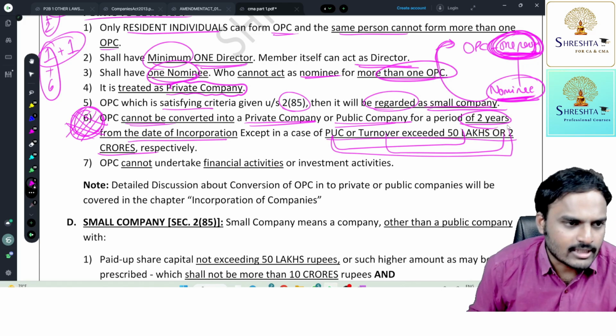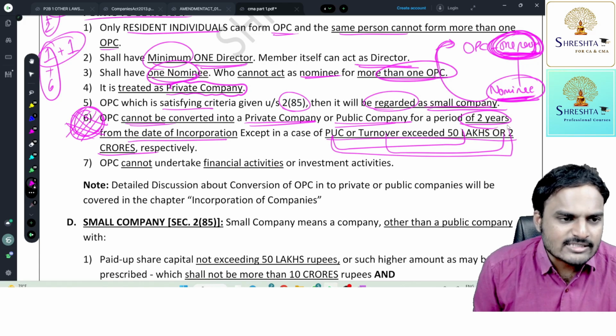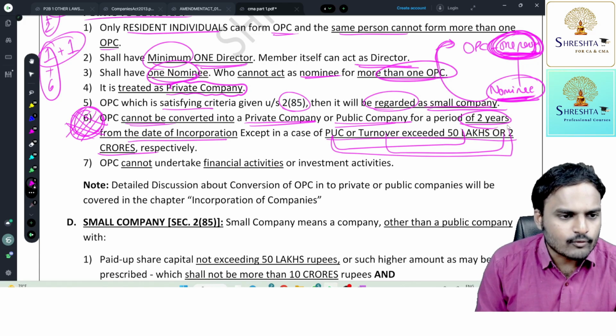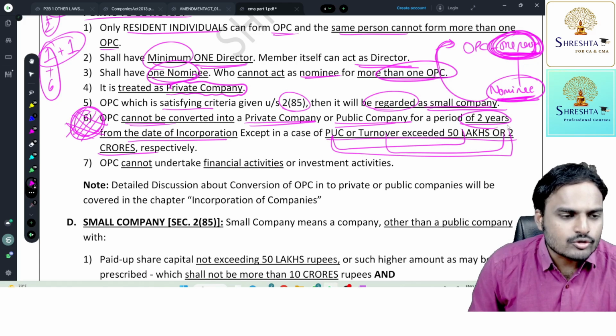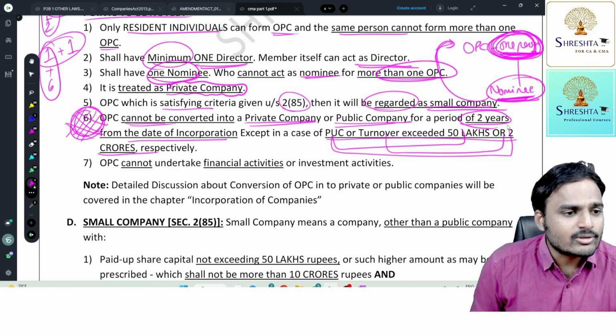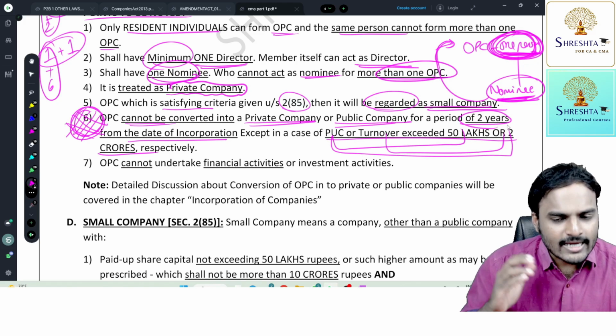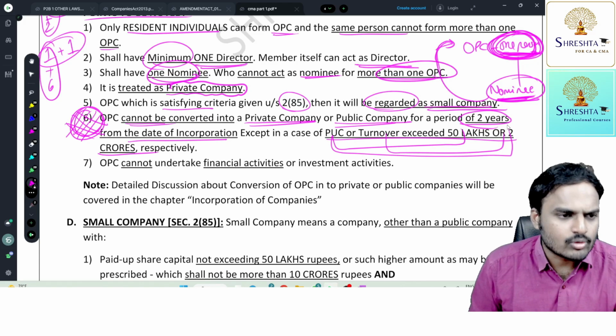Right now, not there. OPC cannot undertake financial activities. OPC cannot carry investment activities. The sole objective of OPC is to promote entrepreneurs. Only business organizations should be permitted under OPC. So for carrying financial activities, investment activities, giving loans, borrowing loans or investing in securities, you are not permitted to incorporate an OPC. You can carry them out either under a private company or individually.